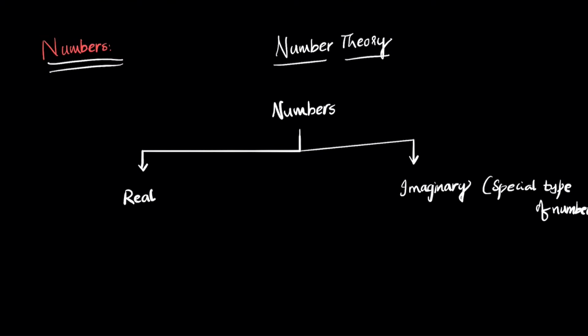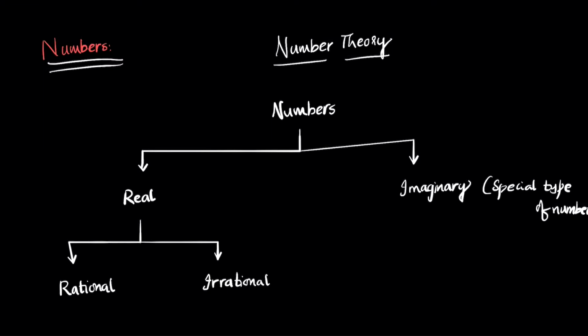Real numbers again can be classified into two types, rational numbers and irrational numbers.